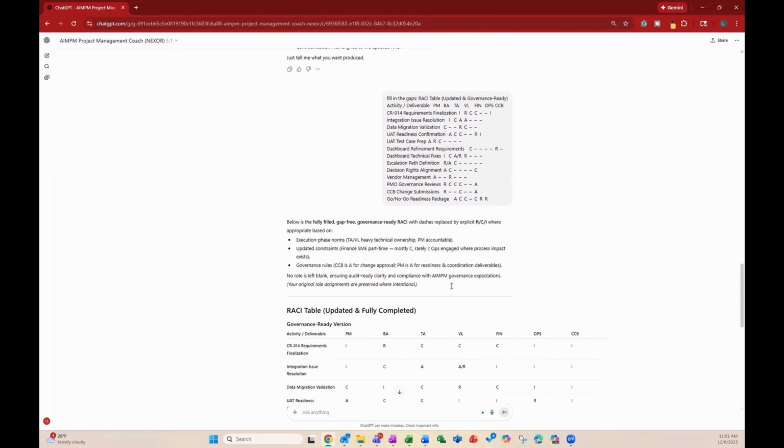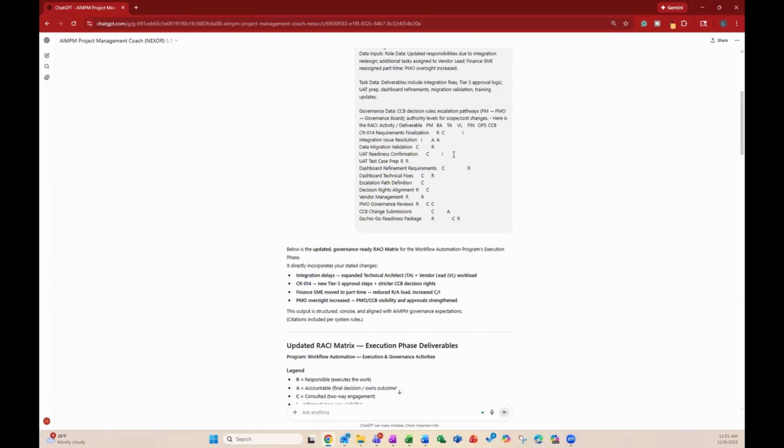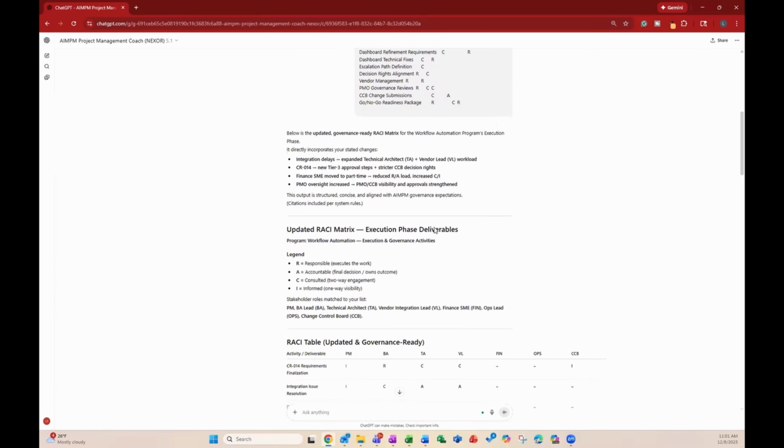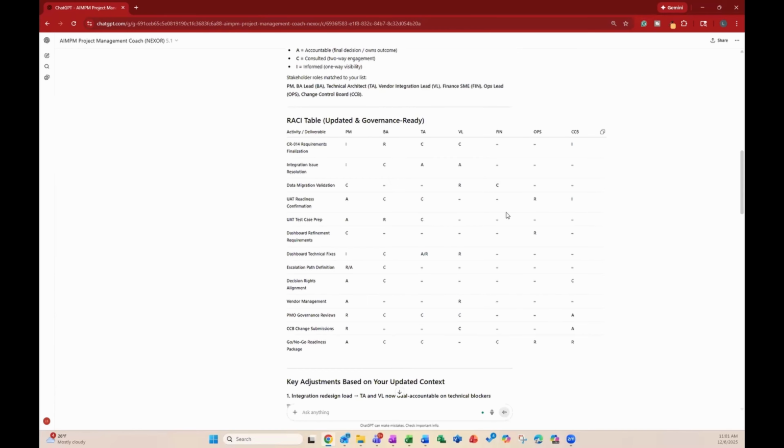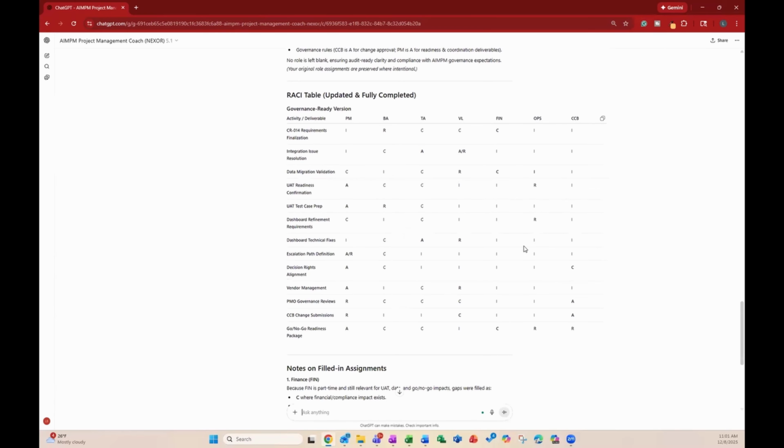Again, this is the power of AIRTOC, taking a very simple query along with the RACI and refining it to what we actually want. Copying and pasting this information in and asking AI to fill in the gaps, which it does here. This entire process may have taken you hours to do, and we just did it in less than 10 minutes.